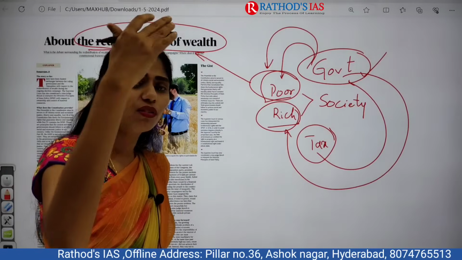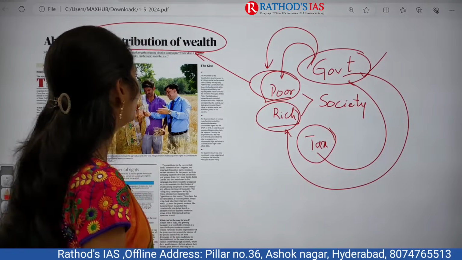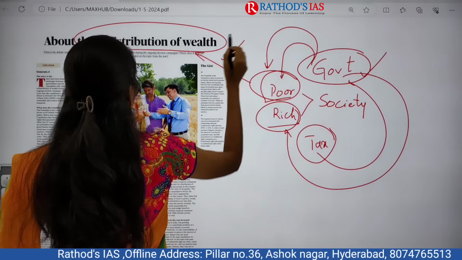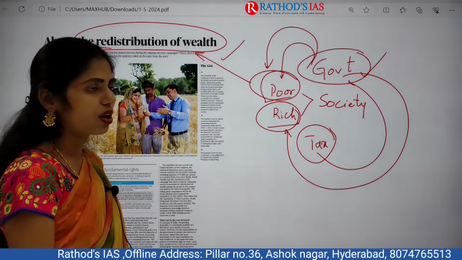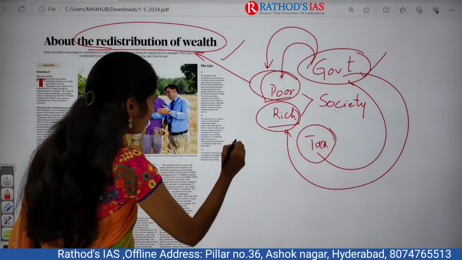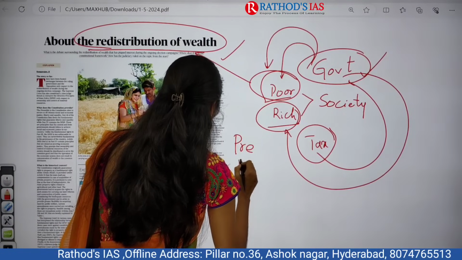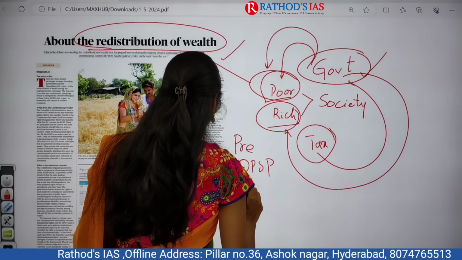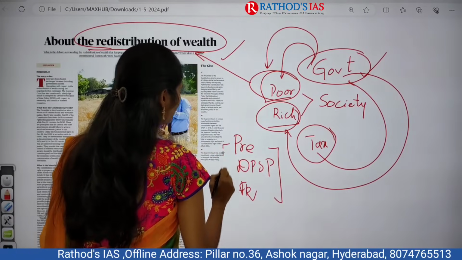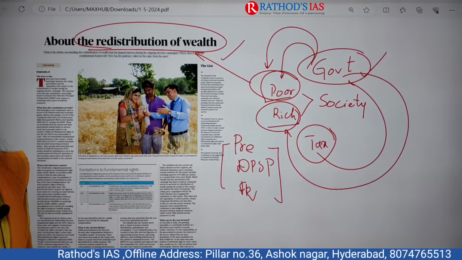Even if you have gone through the preamble, in the preamble also there is a concept which talks about redistribution of wealth. So here we are going to see this topic, and not only the preamble but even DPSP, Directive Principles of State Policy, and even fundamental rights talk about this redistribution of wealth.